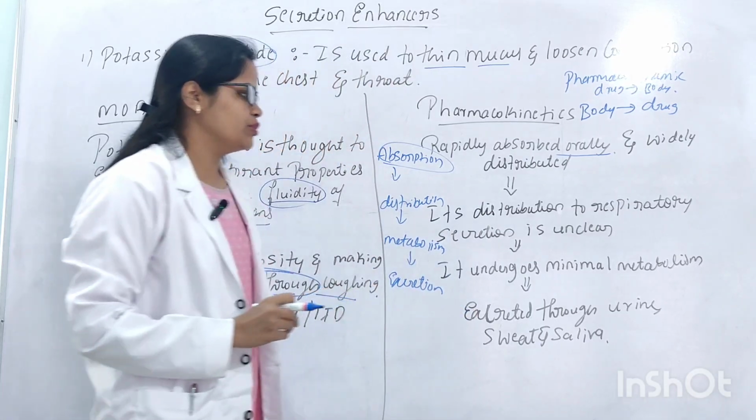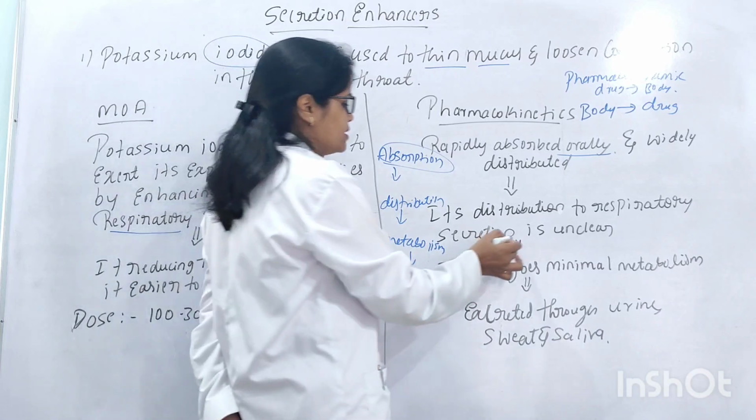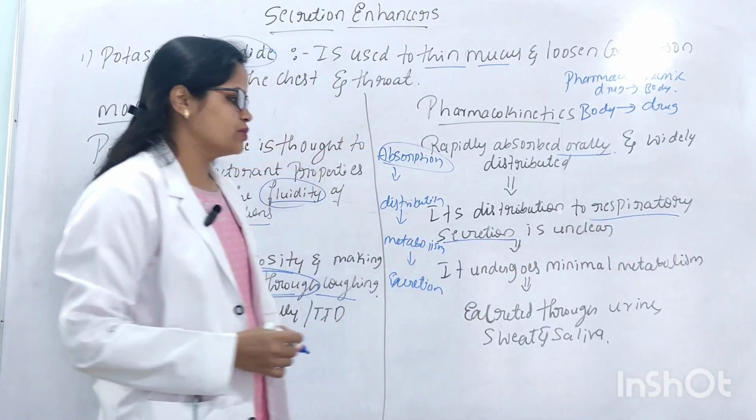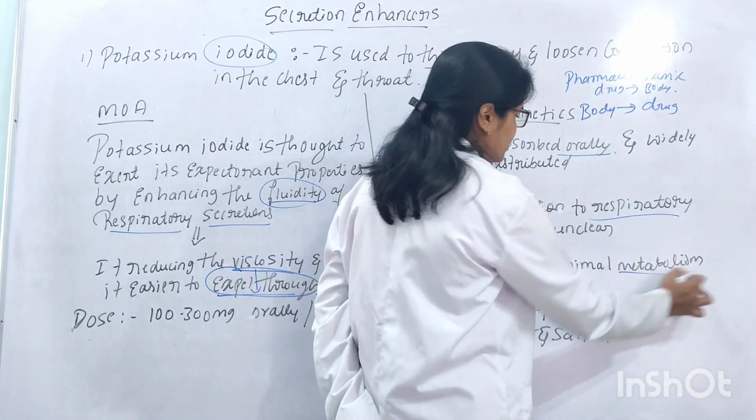And next, distribution to the respiratory secretions is unclear. It is distributed to the respiratory secretions. Then it undergoes minimal metabolism. Metabolism usually occurs in the liver.